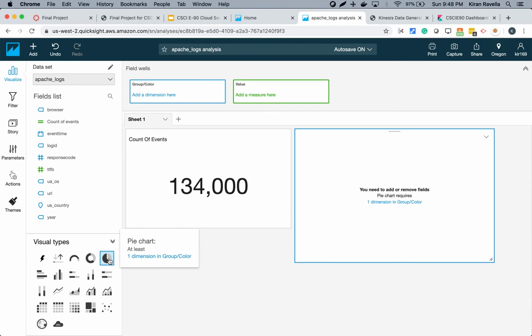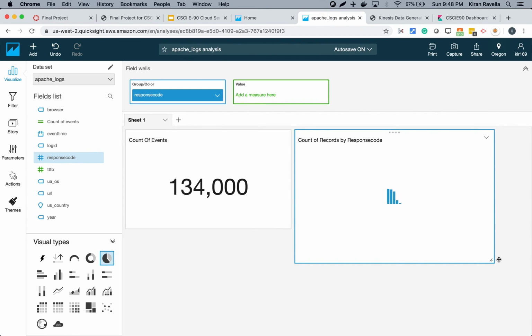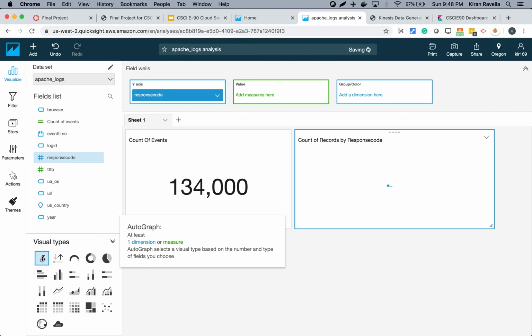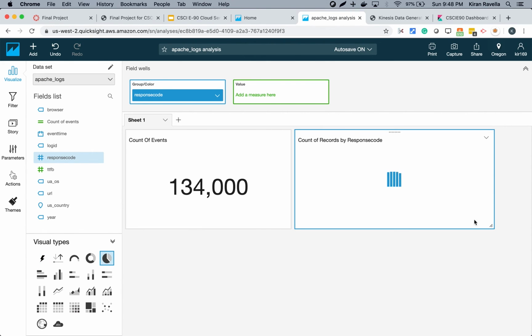We'll use a pie chart here and use response code. All right, it's all built. Let's see if we can build another. Oops. All right, so the dashboard is created. We have two visuals in it. One is the count of events, and the other is the response code pie chart.